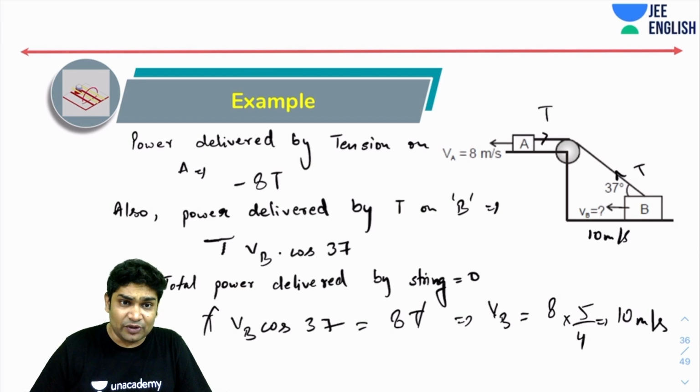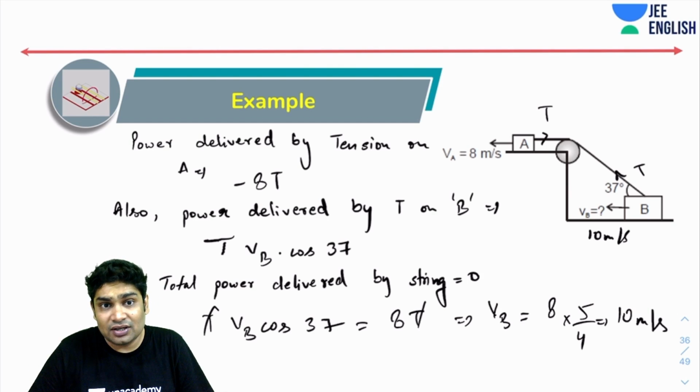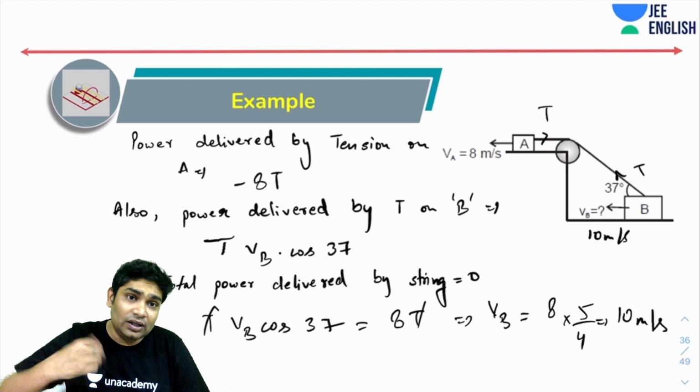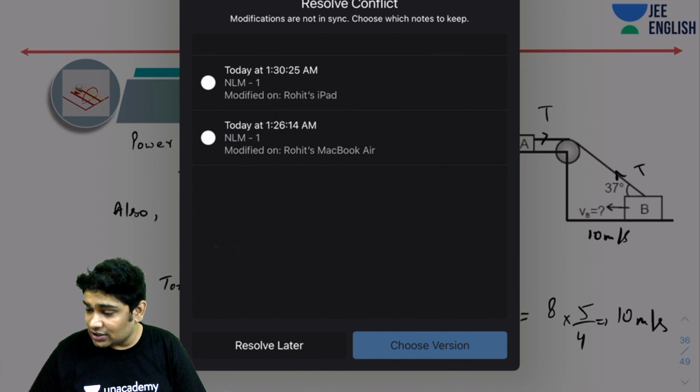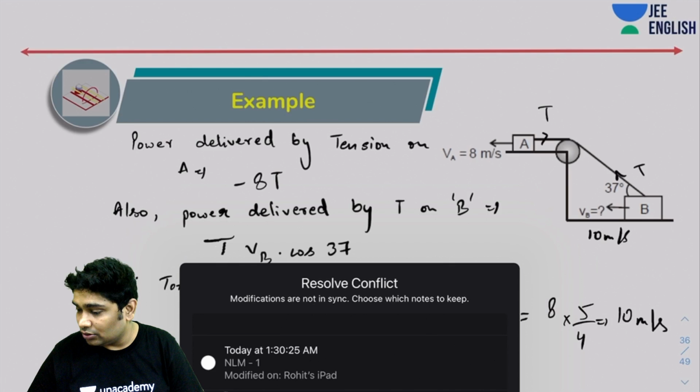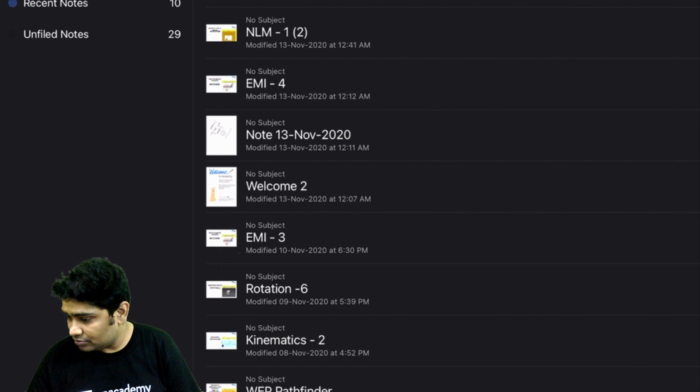This is how you will use your constraint equations. Find the virtual work, or the work done, or the power delivered by tension on all the masses and put that to 0.